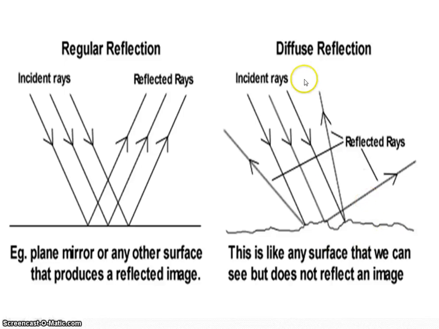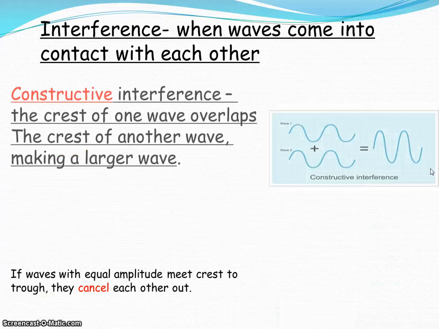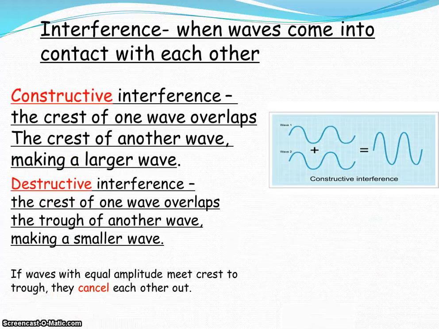However, diffuse reflection would cause sound waves to not travel, which would make them quieter. It might help you to soundproof something, not allowing waves to travel the way that they should, causing them to not be as loud.